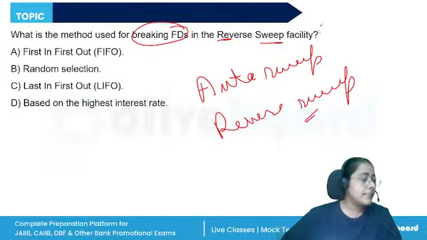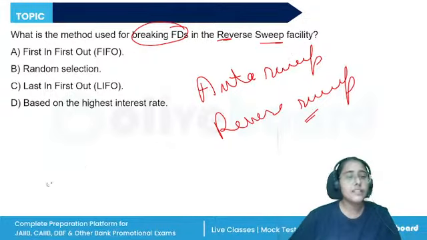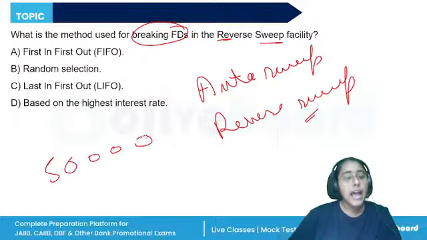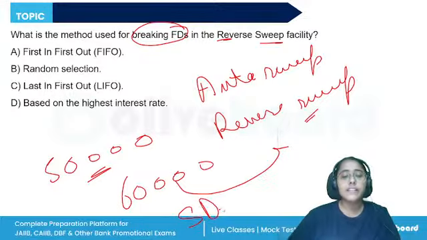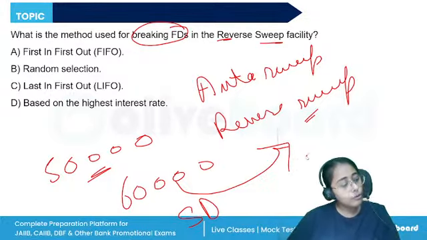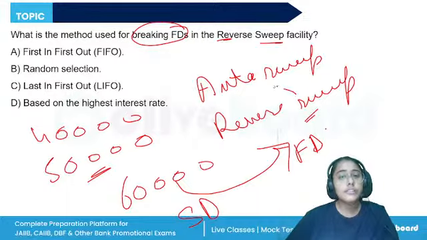Auto sweep facility: let's say the maximum balance allowed in my savings account is 50,000 rupees. At any point, if this increases, let's say to 60,000, the 10,000 rupees from the savings deposit will be automatically sent to the fixed deposit, right? And if there's a shortfall, let's say 40,000 rupees, then 10,000 will be sent from the FD to the savings deposit to meet the shortfall.